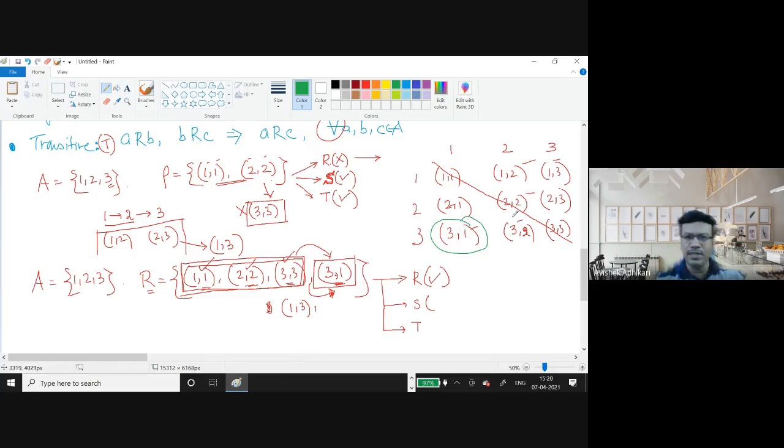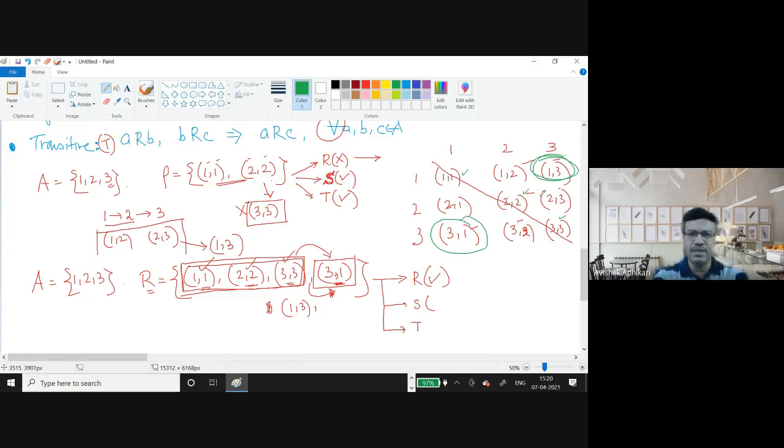If I consider this as a mirror, then the mirror image must also be present. If one of these pairs is there, its mirror image must also be there within your symmetric relation. Since the mirror is placed here, the image of this is again this image, so all of them are already there.